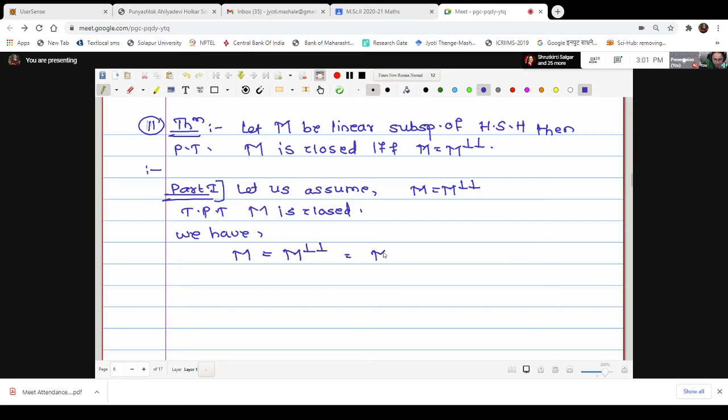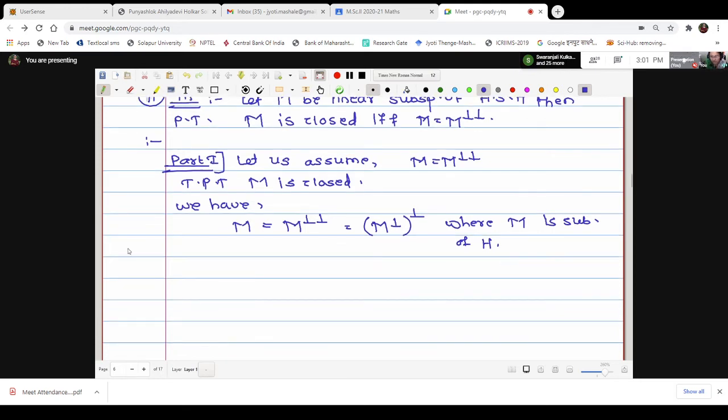M double perp is actually the orthogonal complement of M perp, where M is a subspace of H. Now we have proved already in the theorem. I'll just recall the theorem to you. See what is the theorem we have seen. If S is a non-empty subset of a Hilbert space H, then we have proved that.